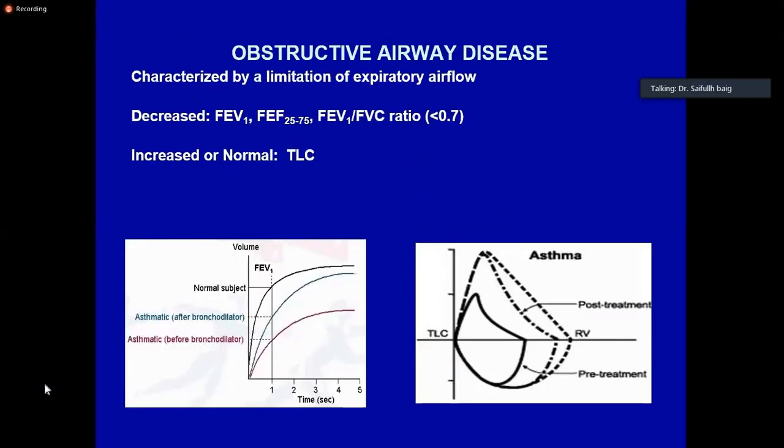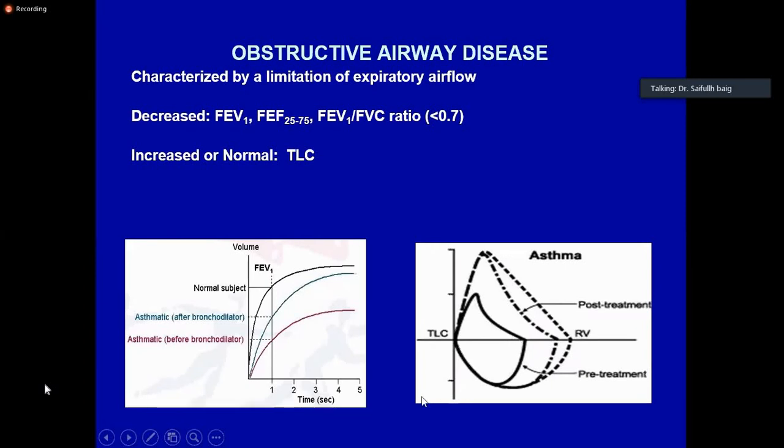So what happens in obstructive disease? This is the predicted flow volume loop, and this is the predicted volume time curve. This is the predicted flow volume loop, the dotted line outside. So what happens in severe obstruction? It will be like this. Or here you can see that there is coving of the expiratory limb.